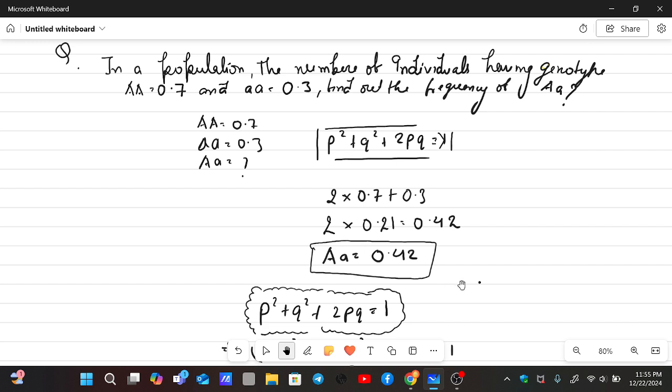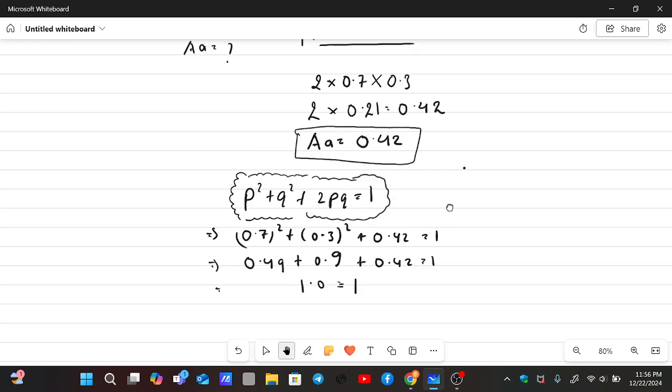Understood? Here actually a plus was placed. Just wait a second. By mistake, I mentioned it here. So here the multiplication will occur. When you multiply, it will come to 0.42.